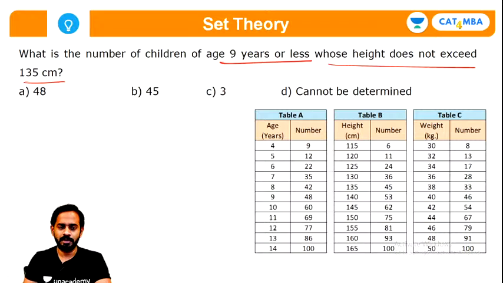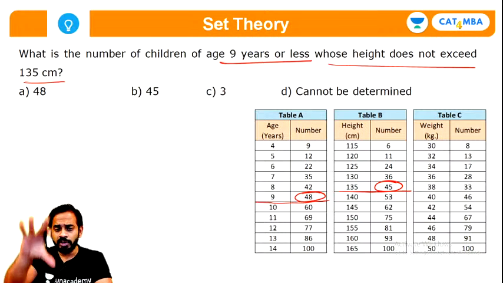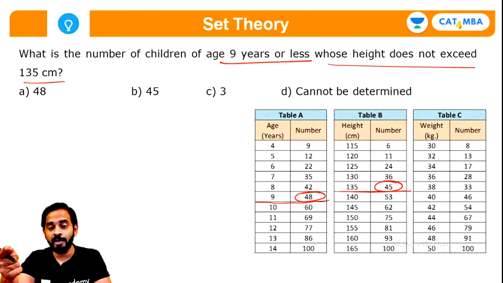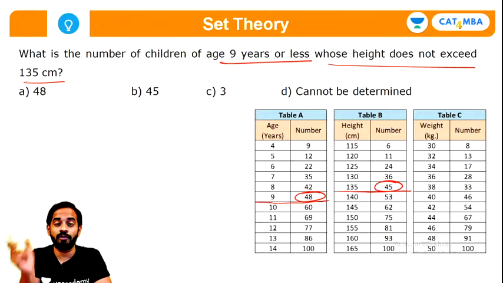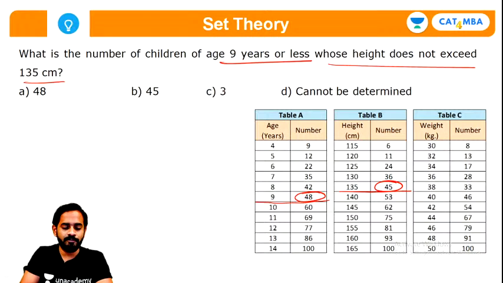It's quite simple. देखो, सबसे पहले तो 9 years के आगे I'll make a line over here. So till the age of 9 there are total 48 children, and till the height of 135 we have only 45 children. Out of those 48 children, only 45 children will be taken. Only those 45 children will be taken because we have to take the intersection of both the sets, right? So answer will be 45. I believe you understood this part and there is no doubt over here, guys. सबको आ गया समझ में? किसी को कोई डाउट है?